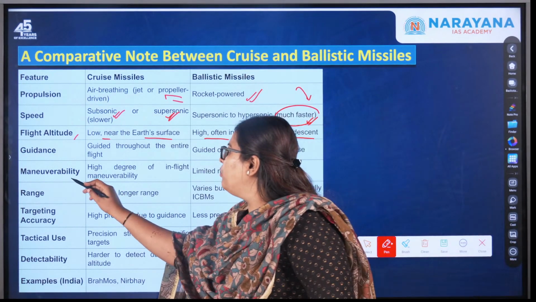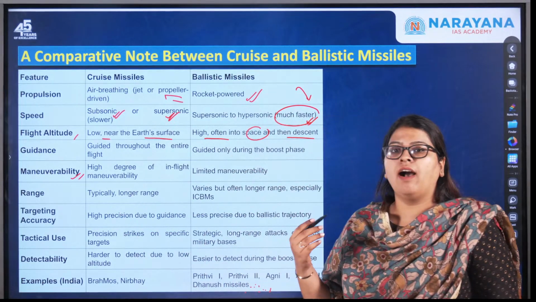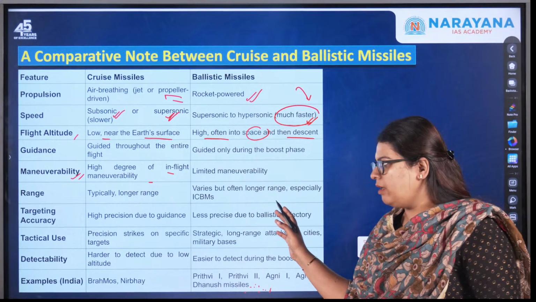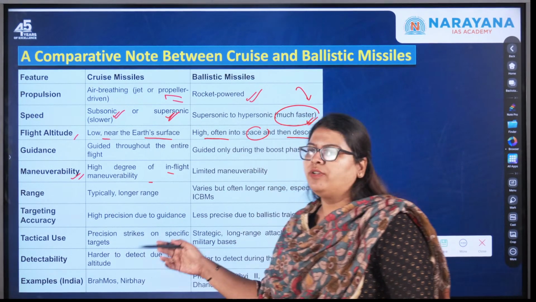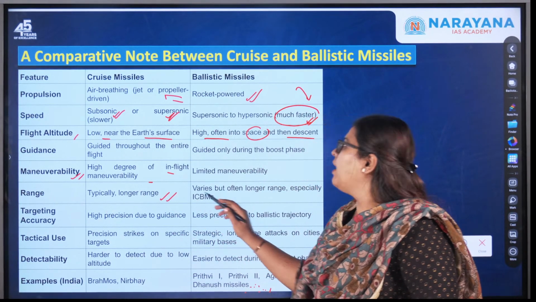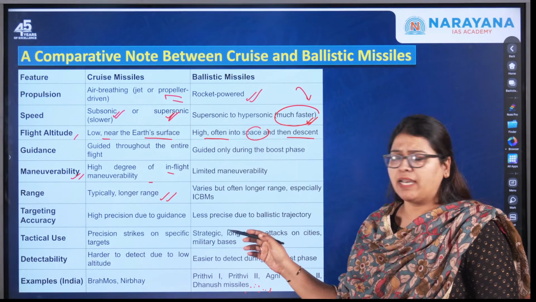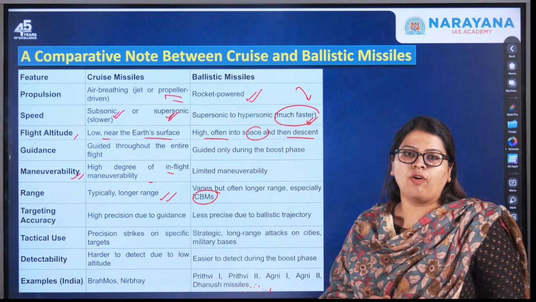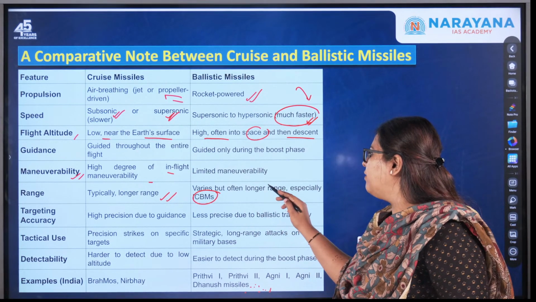Next one, the maneuverability. Here it is a high degree of in-flight maneuverability, and here it is limited. Next one, the range. I told you this is typically a longer range, and in case of ballistic missiles, if you specifically see the ICBMs, that is the Intercontinental Ballistic Missiles, they have a longer range.